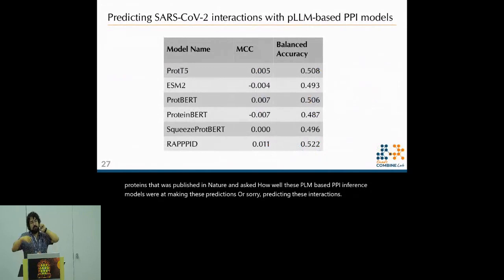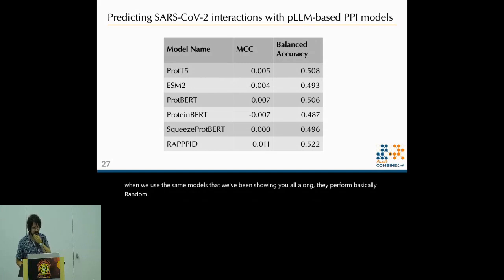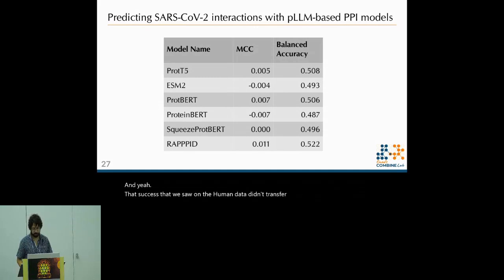And it turns out that when you test these, using the same models that we've been showing you all along, they perform basically random. Yeah, that success that we saw on the human data didn't transfer onto the SARS-CoV-2 interactions.